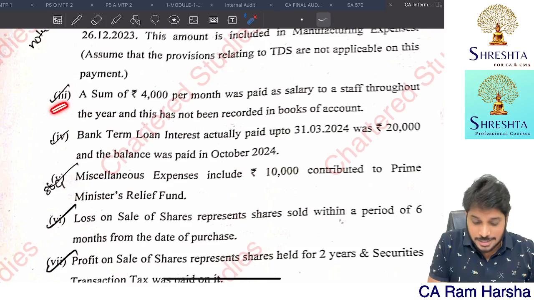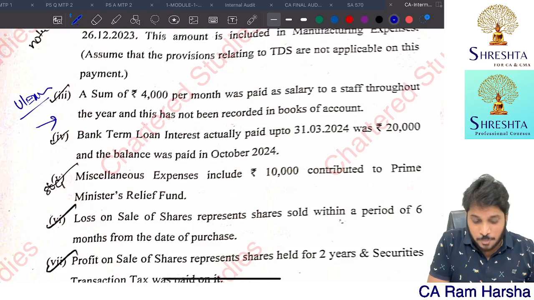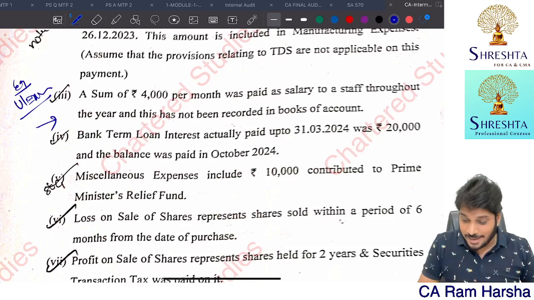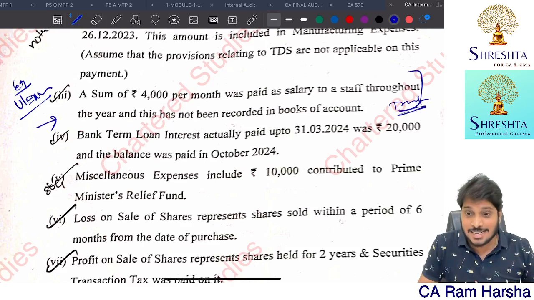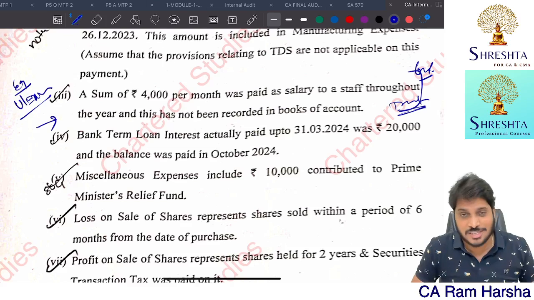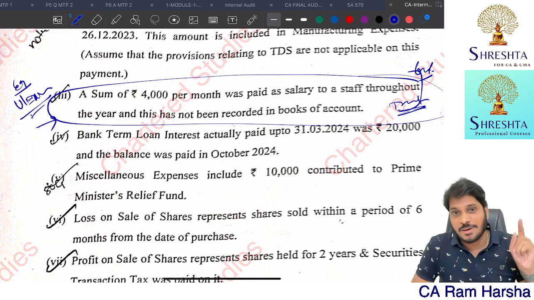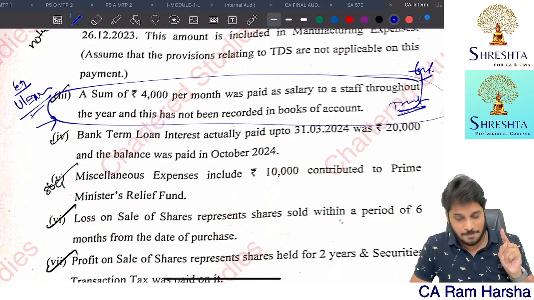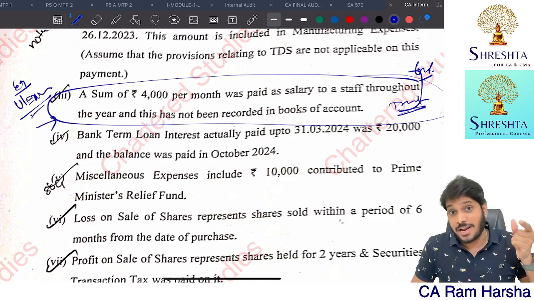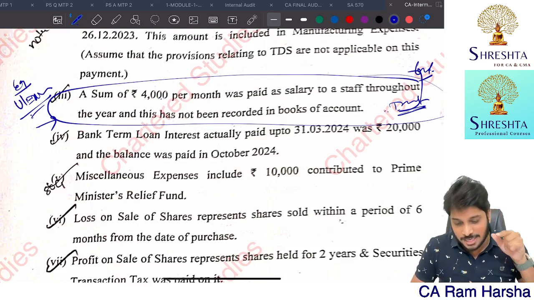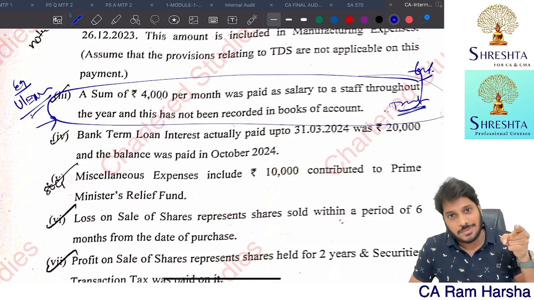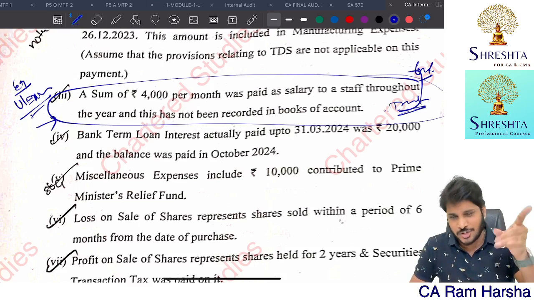In the answer, ICAI gave it as unexplained expenditure, applied the 69 series provisions, treated it as deemed income under sections 69C, 69D, and applied the 60% tax rate on it. So this one adjustment ICAI has solved using the unexplained expenditure provision.